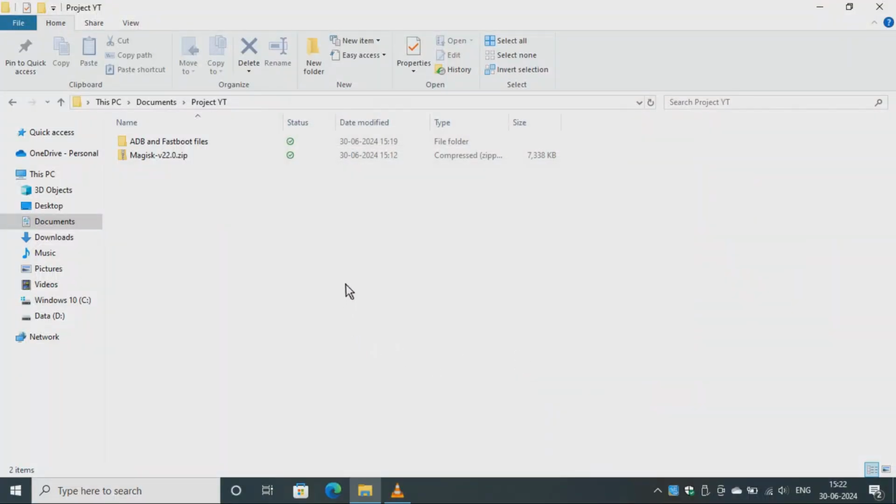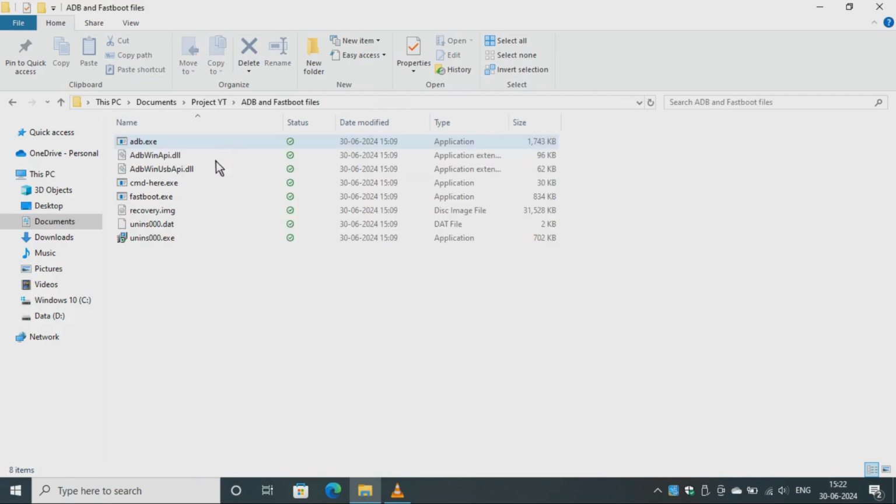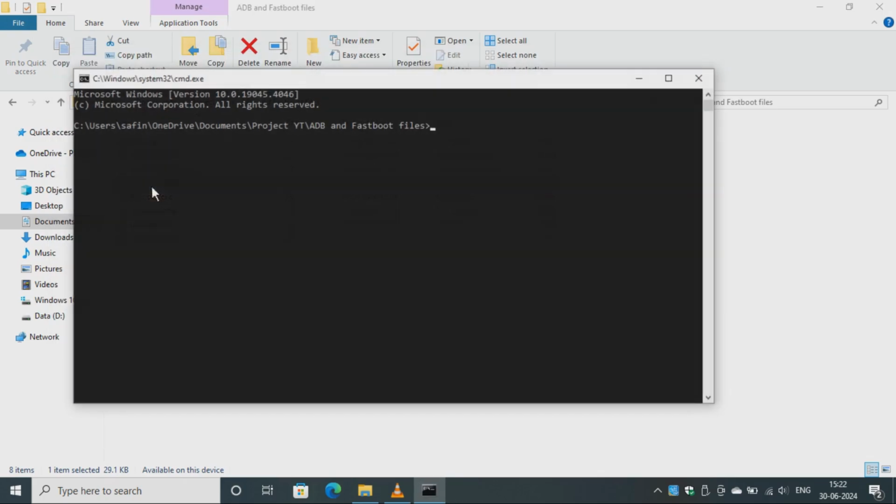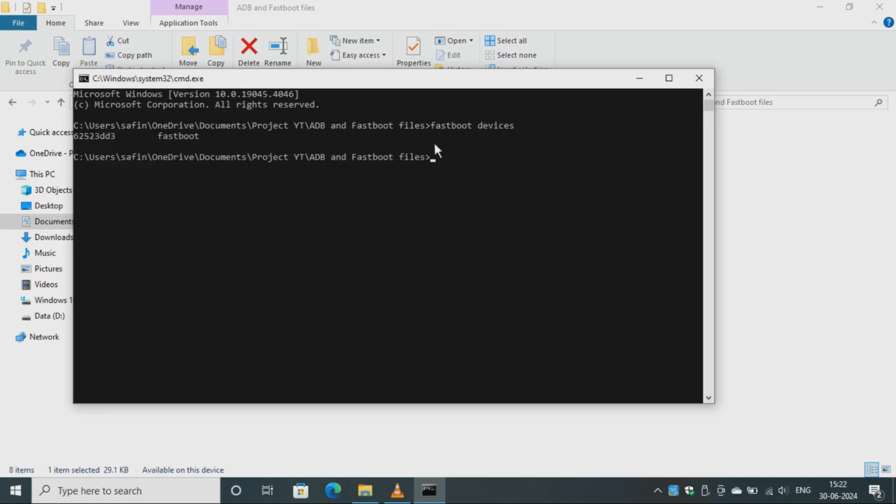Okay guys, so once you enter the PC, you have to click on the folder and then click on the cmd.exe file. Once it gets opened, you have to type fastboot devices. So I'm typing it over here, and press enter. Now you will see the device you have connected, which is in the fastboot mode.